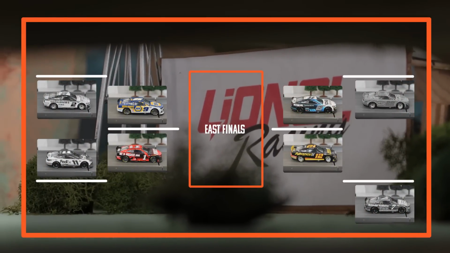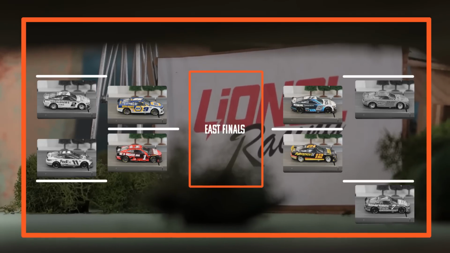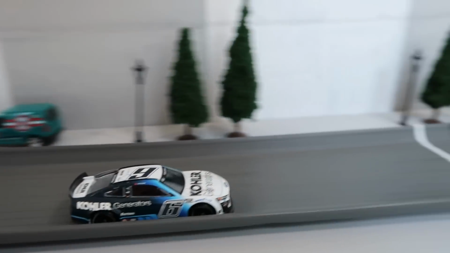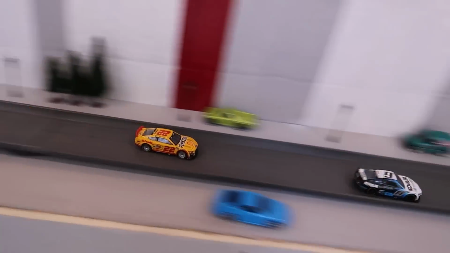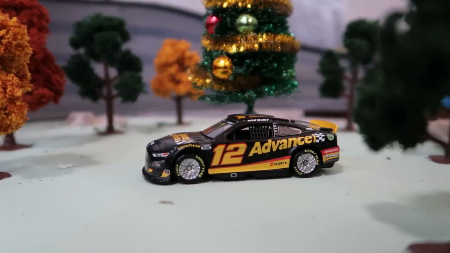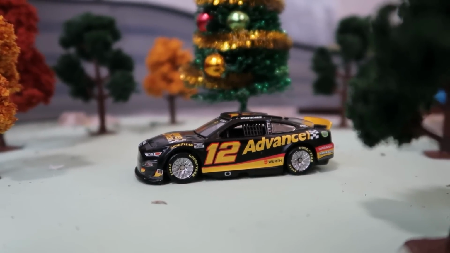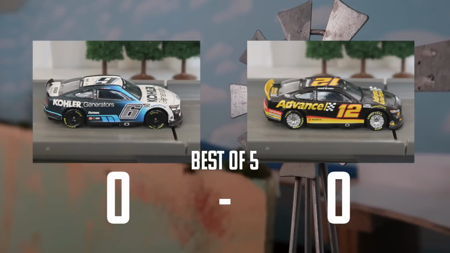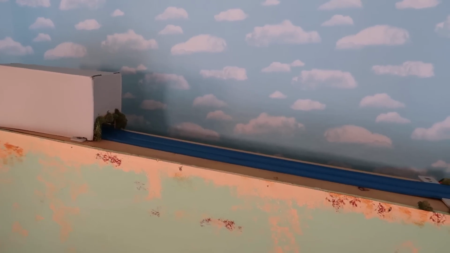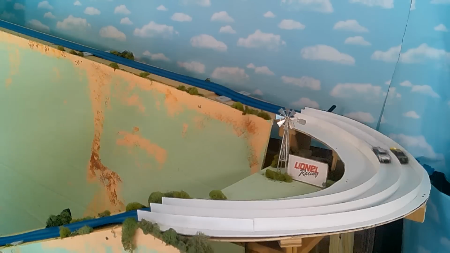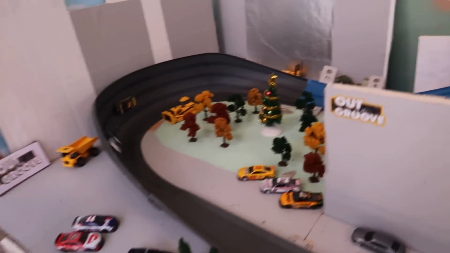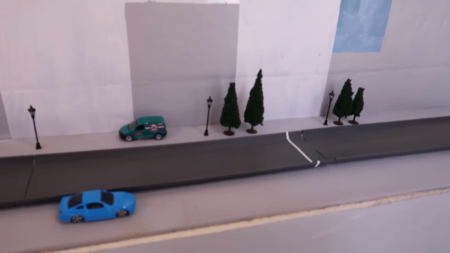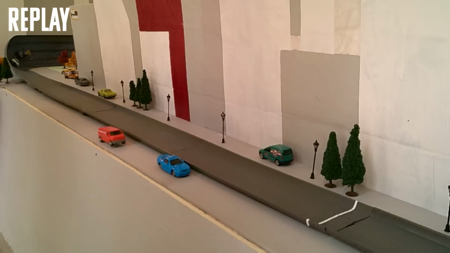We'll begin with Brad Keselowski versus Ryan Blaney. That 6 car was one of the big surprises of that first round, sweeping his former teammate Joey Logano in 3 races. Now he'll have to do battle with another Penske foe, Ryan Blaney. Race 1, Brad Keselowski on the inside, but Blaney trying to inch ahead. They're side by side. Now Brad pulls away. Brad Keselowski still undefeated in this tournament. He wins race 1.